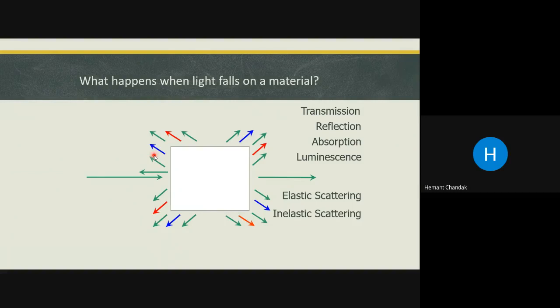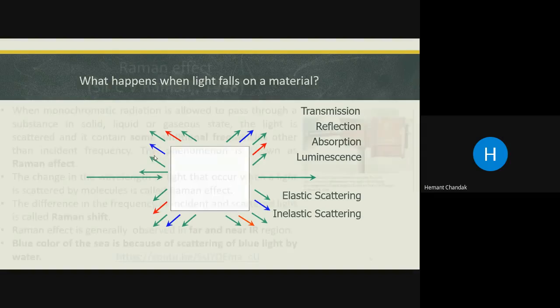So you get some additional lines which have a frequency other than the incident line, and this is referred to as Raman scattering. Inelastic scattering or Raman scattering is one and the same. Elastic scattering and Rayleigh scattering is one and the same. So this is what happens to the light when it is allowed to fall on a material.